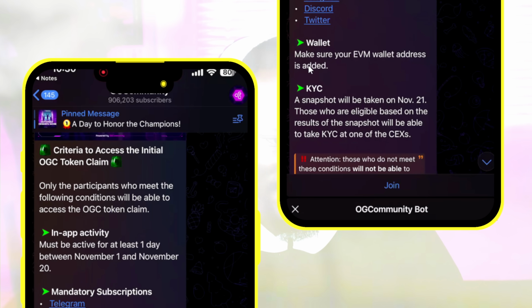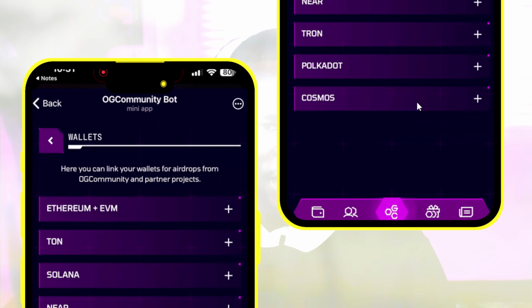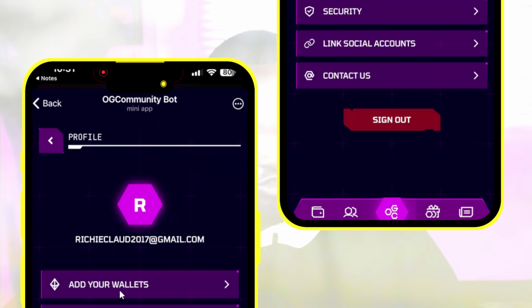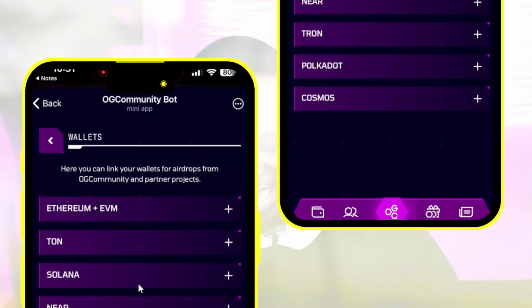And the next one is wallet. Make sure your EVM wallet address is added, and the snapshot to be taken on November 21st. So now we are going to go back to connect the wallet. And to connect your wallet, all you need to do is just come to the home right here, click on this R, which is basically right here, and you are going to see add your wallet. So now add your wallet, and now you are going to click on the Ethereum plus EVM. So now click on Ethereum plus EVM.